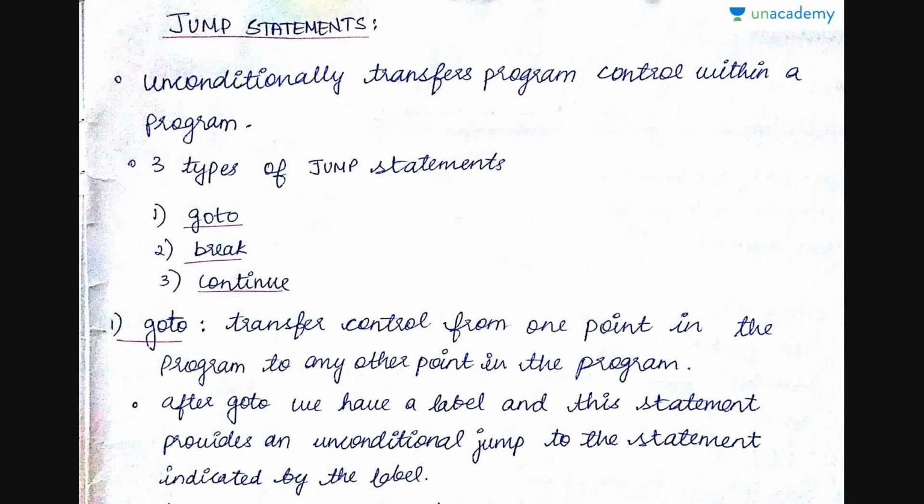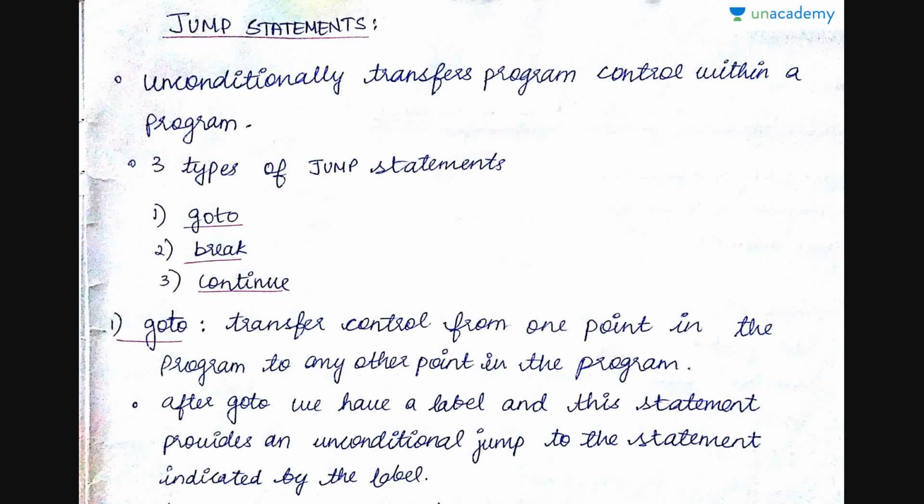Even before knowing what control statements are, we were thinking that program execution was sequential. But after getting to know about control statements like selection and iteration, we thought you either select some set of statements or you can repeat. A jump statement is something very special and very different. As the name indicates, jump is the control transfer within a program from one point to anywhere in the program.